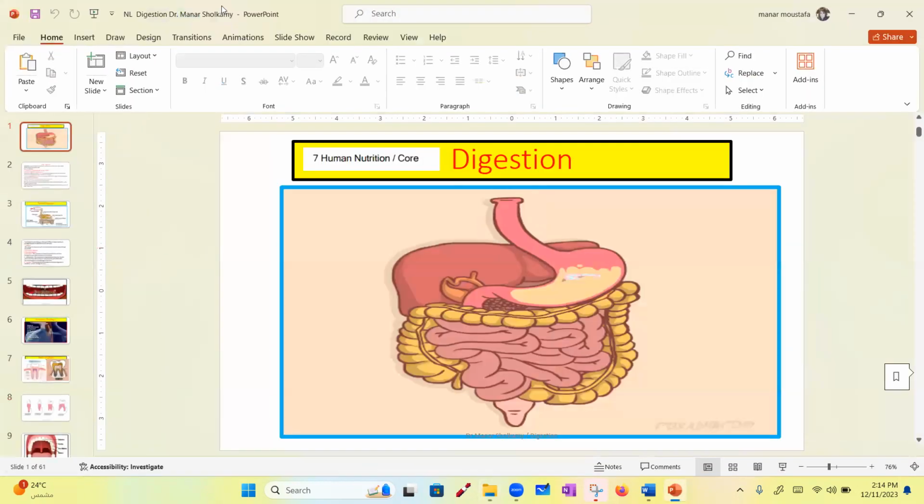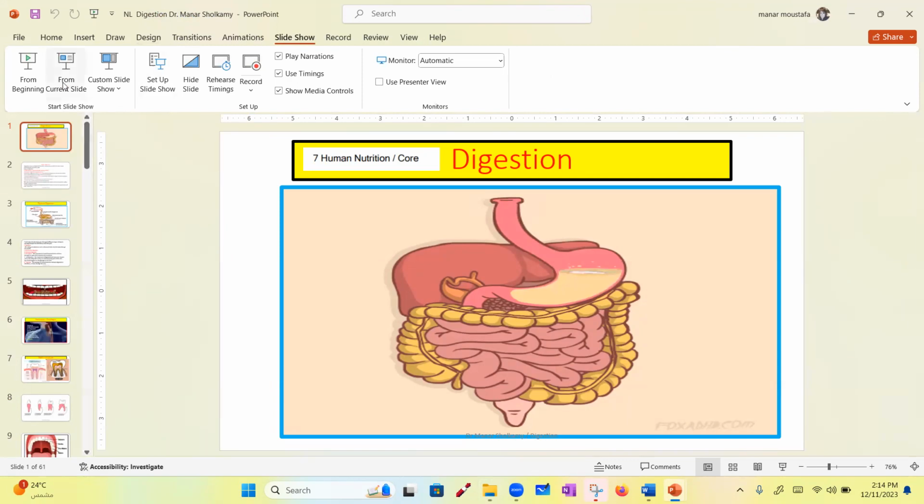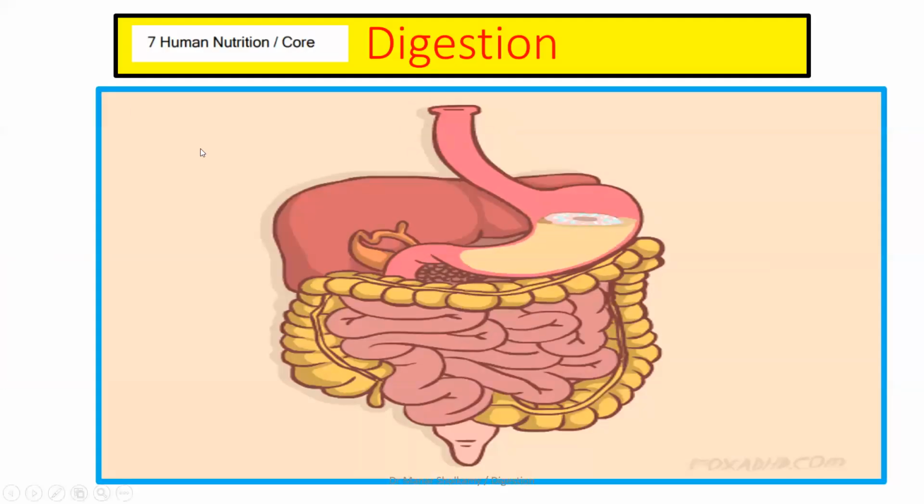And then we have digestion. Digestion is a very easy lesson and a very important one at the same time. When we come to study digestion, the easiest thing to do is that you will draw the digestive system and you will break it down to different organs and you will ask yourself what each organ does. So help me draw it.